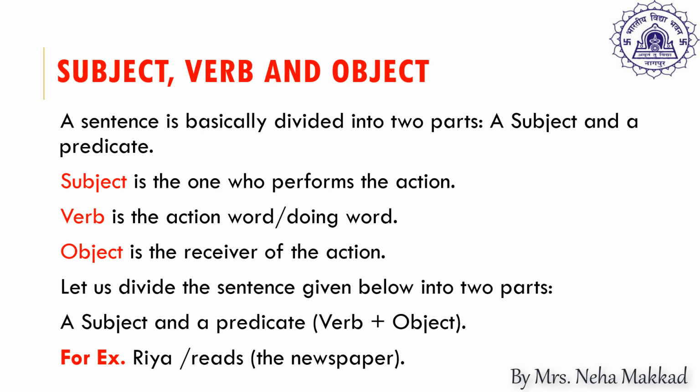So let us divide the sentence given below in two parts. As I told you, a sentence can be divided into two parts, a subject and a predicate. Subject is the doer of the action. And the predicate, the second part, can be split into two parts, that is the verb and the object. For example, in this sentence, Ria reads the newspaper. Ria is the subject. Reads is the verb. And the newspaper is the object. So, the action is being transferred on the object, the newspaper.